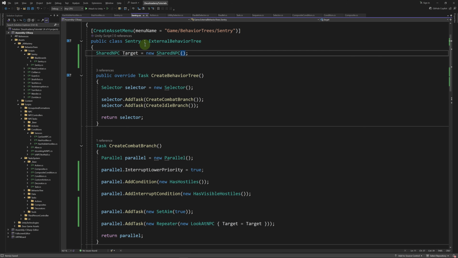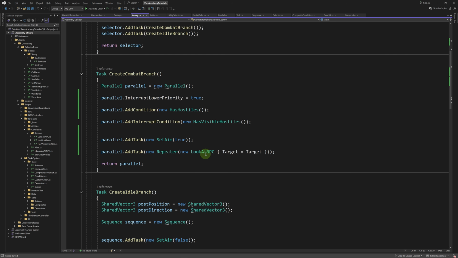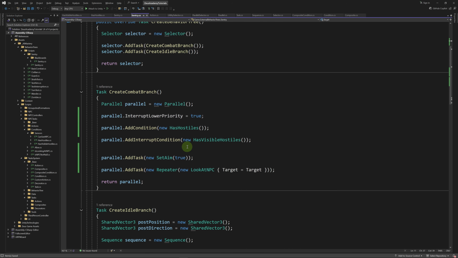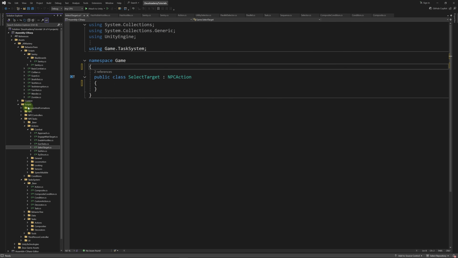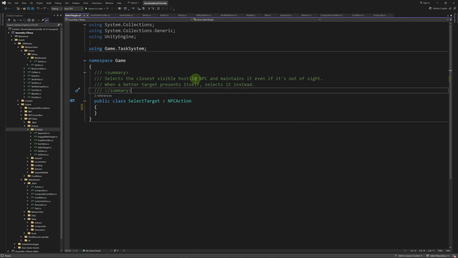It's very important that it's not null. So now we are looking at an NPC, but the value inside of target is going to be null at the moment. Let's create an action that will select the best target. So I created this class in scripts, NPC tasks, actions, combat. It's going to select the closest visible hostile NPC and maintain it even if it's out of sight. When a better target presents itself, then it will select that instead.